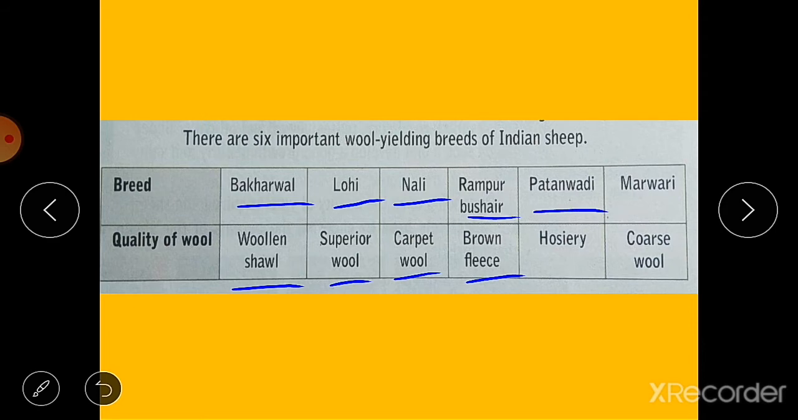Then Patanwadi is another breed, and its wool is used to make hosiery items. Then Marwari is another type of breed, and it has coarse wool. It is not used for making clothes, but it is used for other purposes.